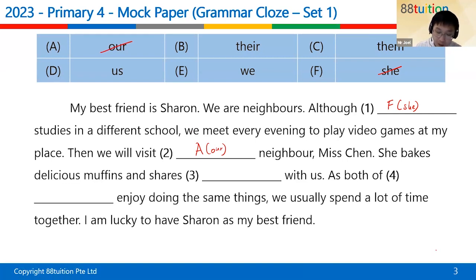She bakes delicious muffins and shares them. Them referring to the delicious muffins. Our referring to Sharon and the author. And then she refers to Sharon as well.